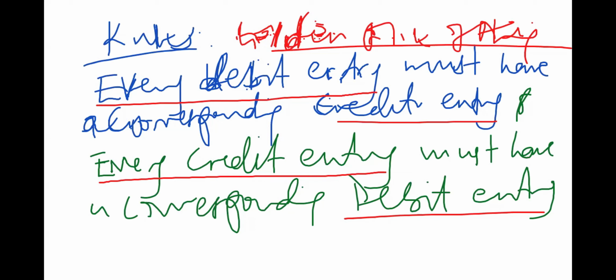So that's the golden rule of accounting. That's it as per the rule.